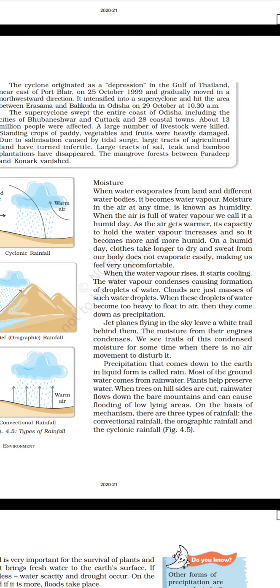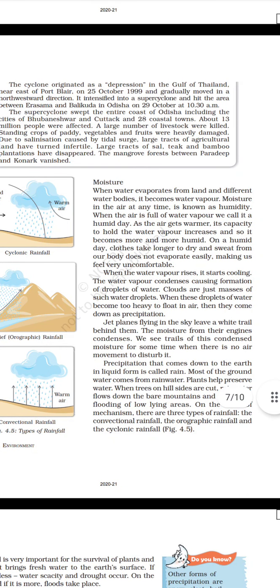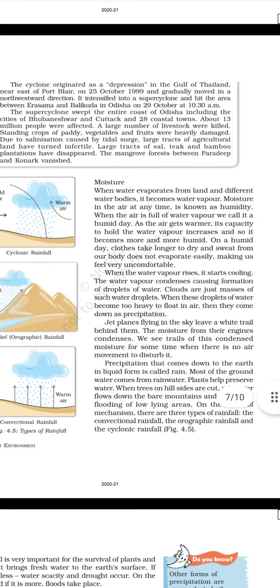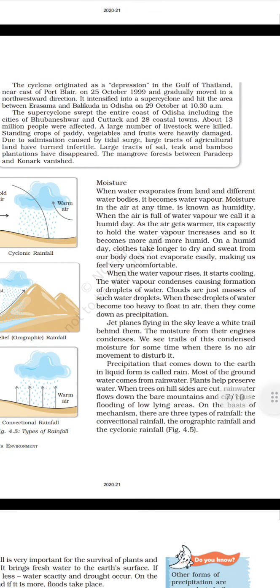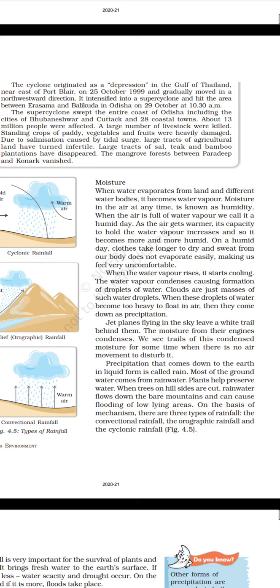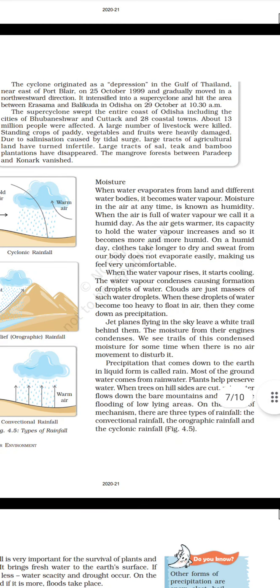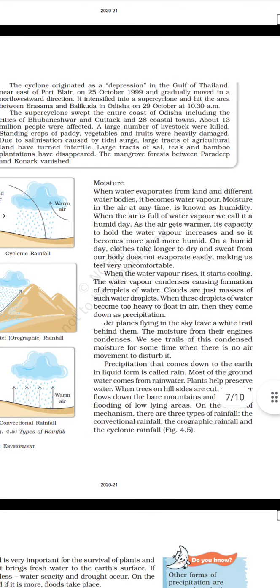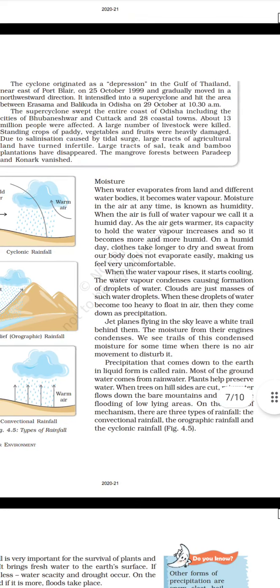Precipitation that comes down to the earth in liquid form is called rain. Most of the groundwater comes from rainwater. Plants help preserve water. When trees on hillsides are cut, rainwater flows down the bare mountains and causes flooding of low-lying areas. On the basis of mechanism, there are three types of rainfall: the convectional rainfall, the orographic rainfall, and the cyclonic rainfall. Figure 4.5.